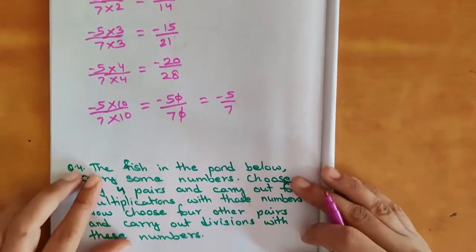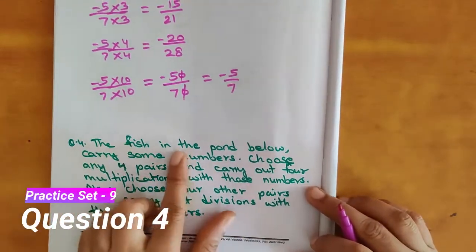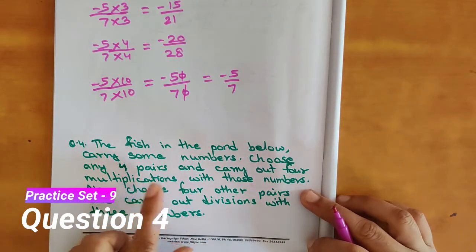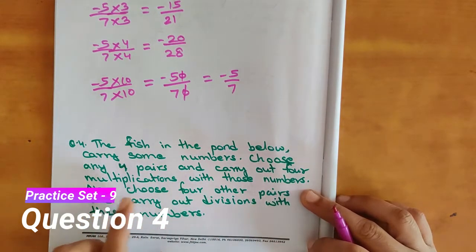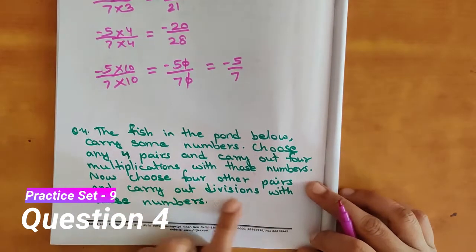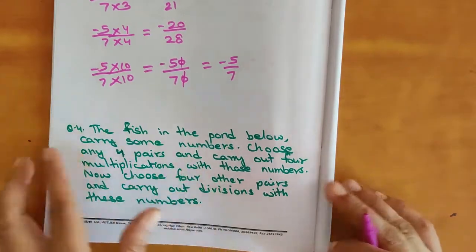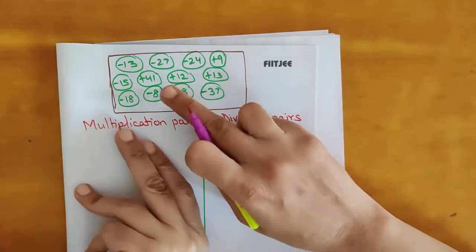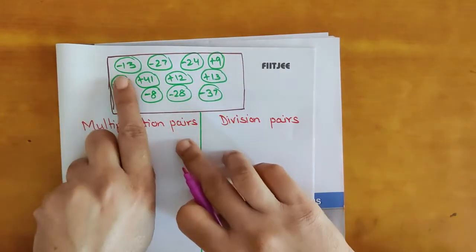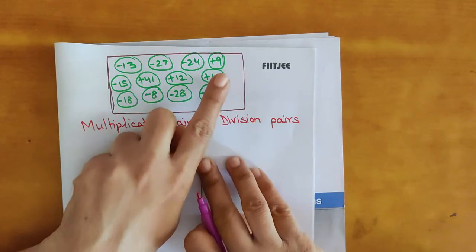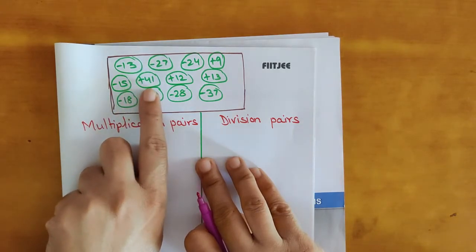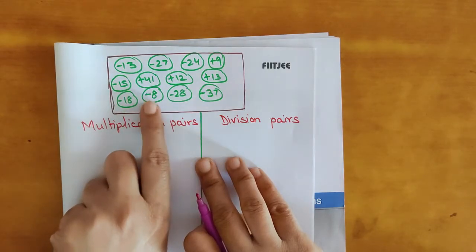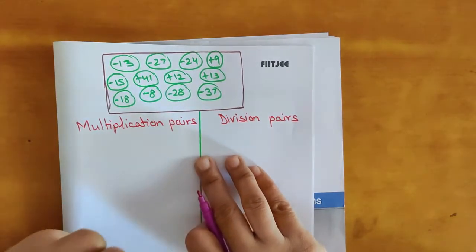Next question. That is question number 4. The fish in the pond below carry some numbers. Choose 4 pairs and carry out 4 multiplications with those numbers. Now choose 4 other pairs and carry out the divisions with these numbers. So we have to make the pairs. See the numbers which are given in the ponds are negative 13, negative 27, negative 24, plus 9, negative 15, positive 41, plus 12, plus 13, negative 18, negative 8, negative 28, negative 37.